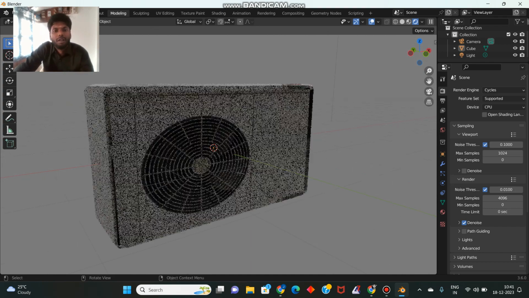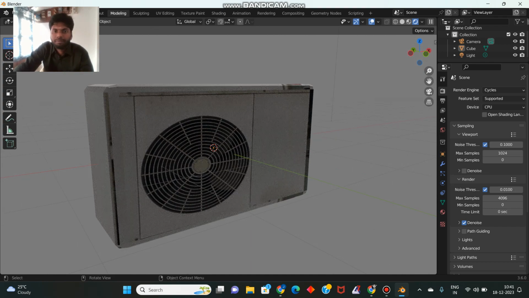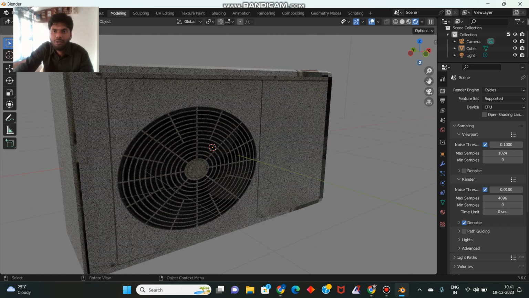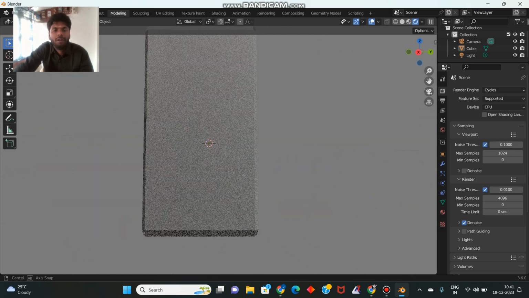So, completed. Actually, that is how to apply the material to an object. I will show it. Okay, guys.